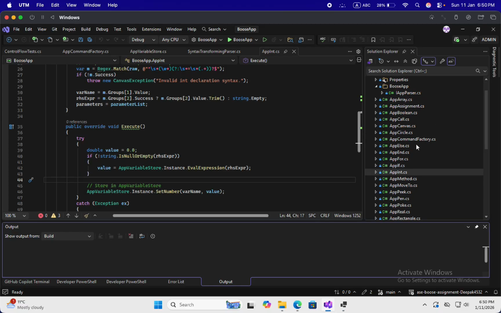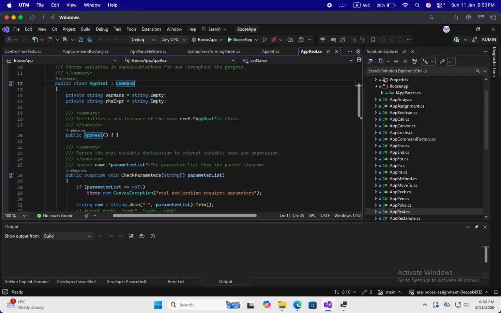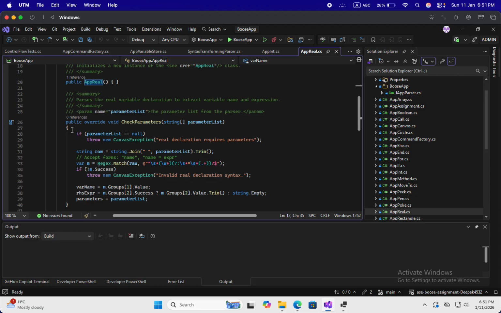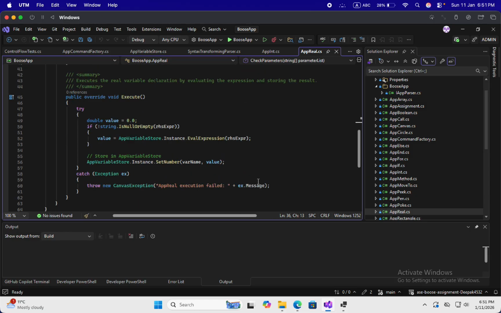For real class, I have done the same. App real.cs. Here you can see, at first, I have extended the command which implements the iCommand interface. And in here, I have at first checked for parameters, everything, and I have executed it using app variable stores. You can see it over here. It is similar to app int.